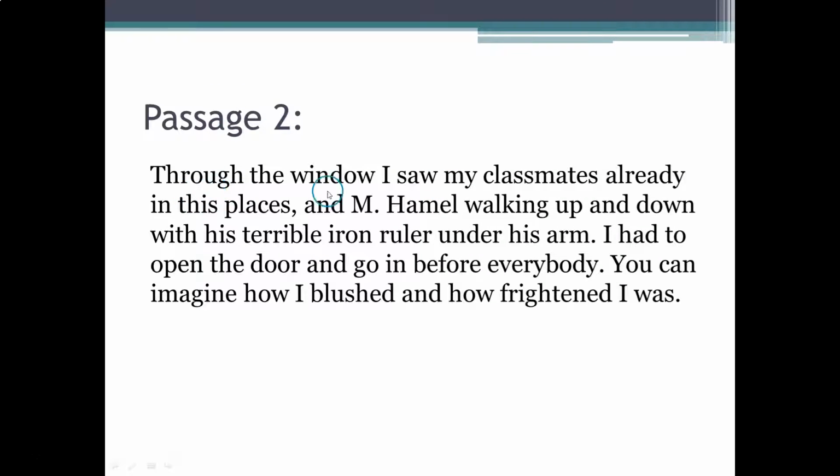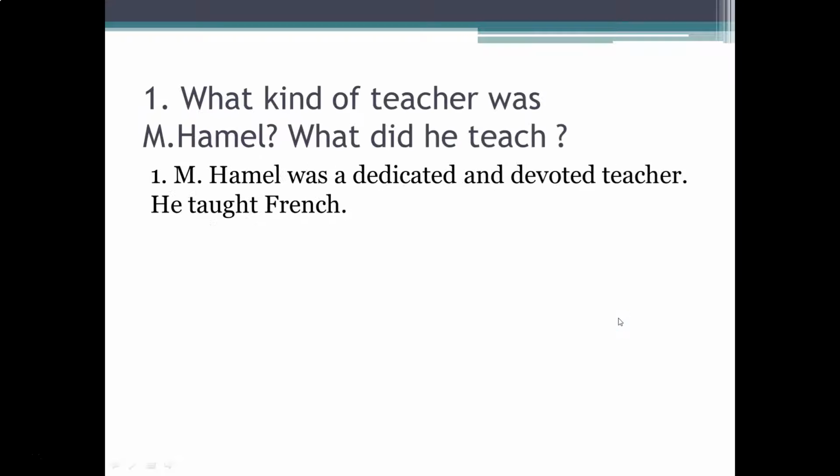Passage 2. Through the window, I saw my classmates already in their places and Monsieur Hamel walking up and down with his terrible iron ruler under his arm. I had to open the door and go in before everybody. You can imagine how I blushed and how frightened I was.